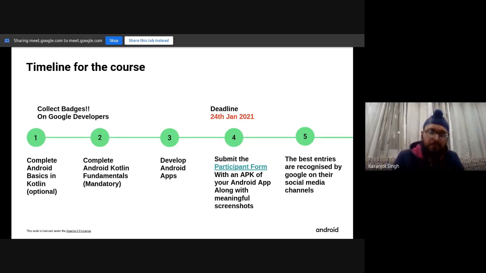Okay. So yeah, we will offer an extension, most probably till 9th February, for the courses for getting the certificate. But the official entries will go to Google on 24th Jan. So that is the deadline for recognition by Google. But you'll still get the certificate if you submit it till 9th February. So it gives you 1 month of time.